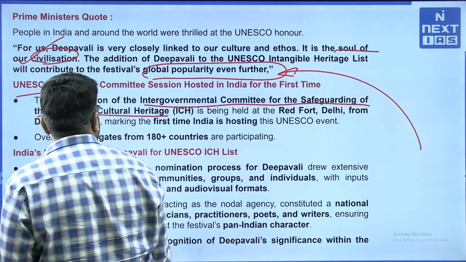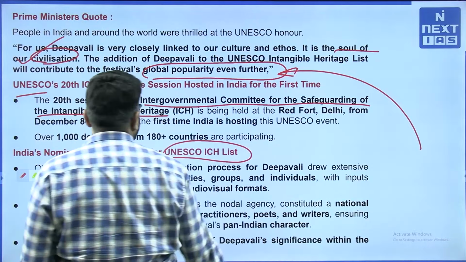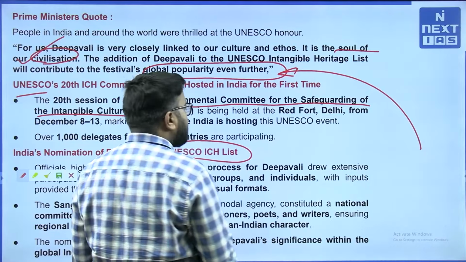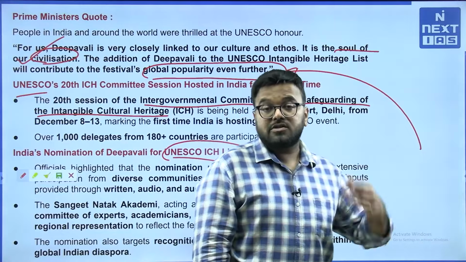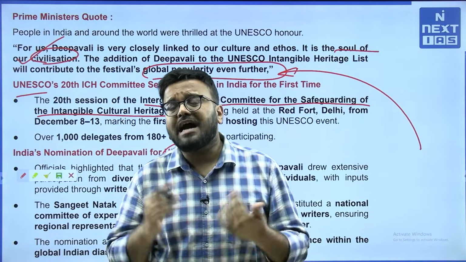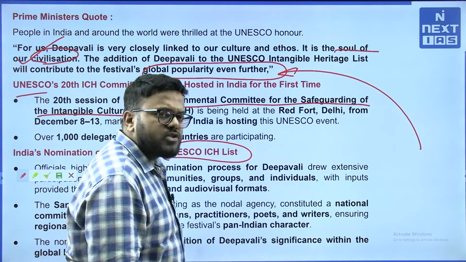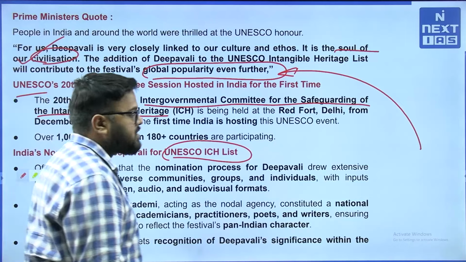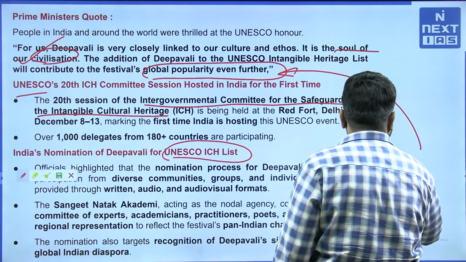India's nomination of Deepawali for UNESCO's ICH list: officials highlighted that the nomination process for Deepawali drew extensive participation from diverse communities, groups and individuals. So, Deepawali's nomination has very extensive support from the diverse communities. When you have that sort of support for any particular event or cultural phenomenon, the meeting has to take note.